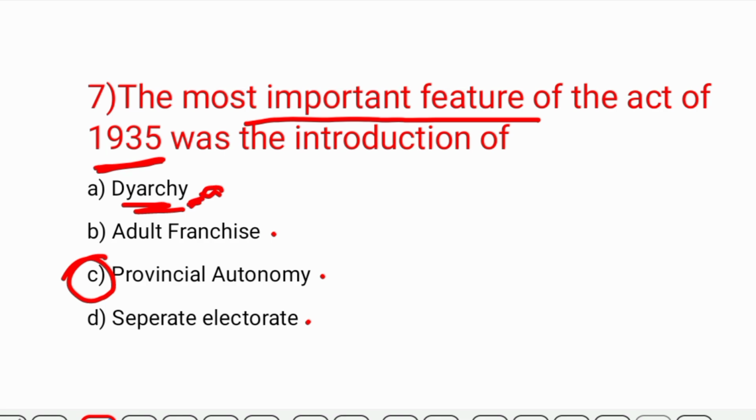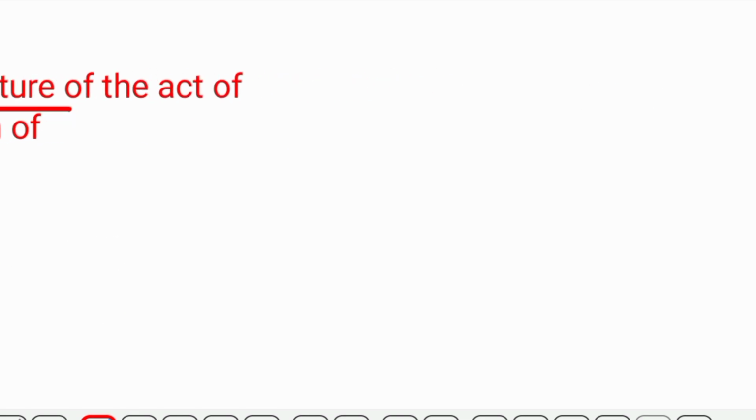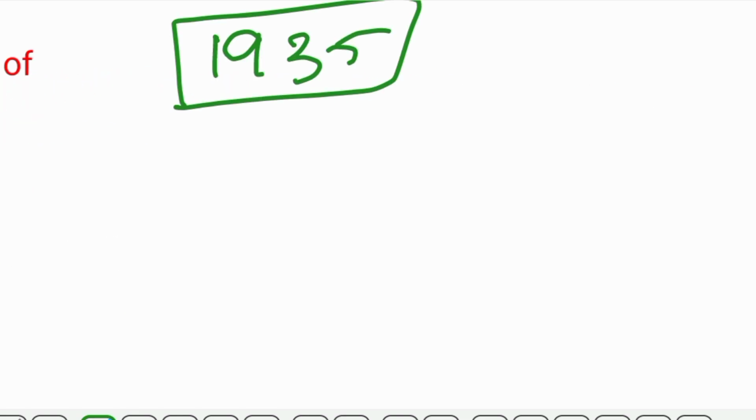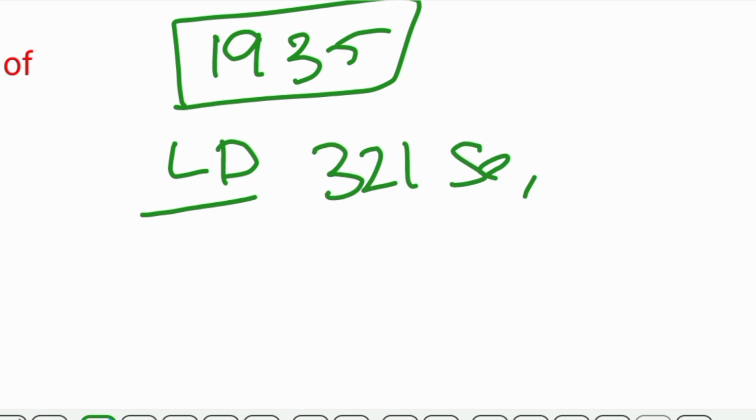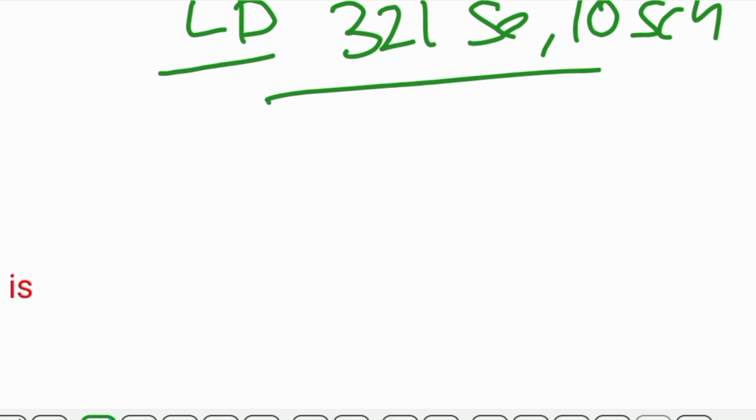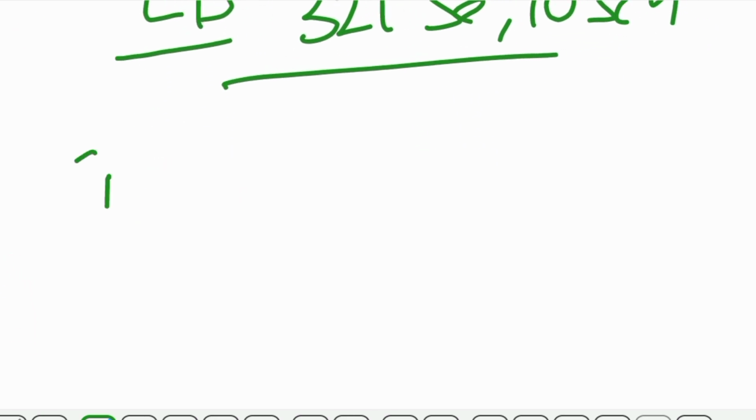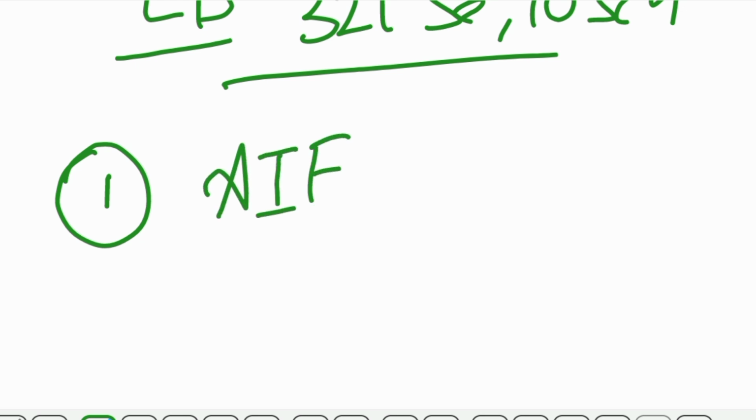As we came to the 1935 Act, let's see some of its features. The 1935 Act was a lengthy and detailed document which comprises nearly 321 sections and 10 schedules. It provided for the establishment of an All India Federation, in which there were princely states and provincial units.